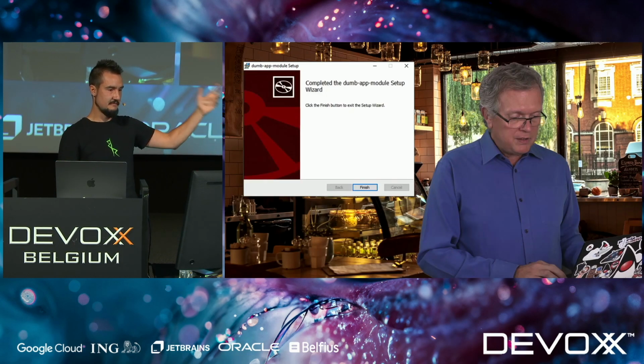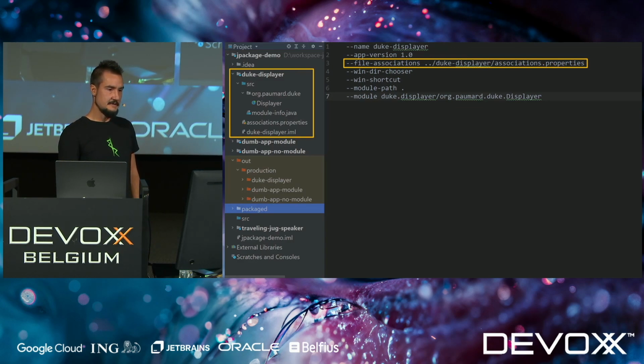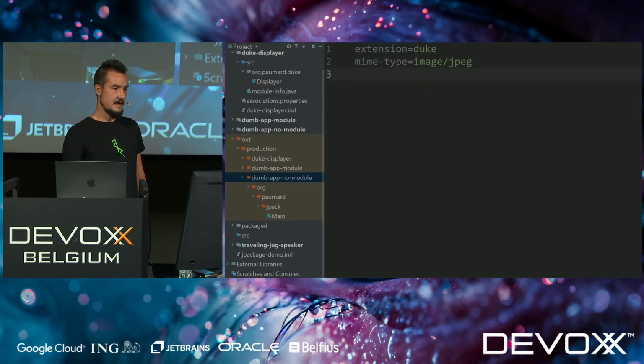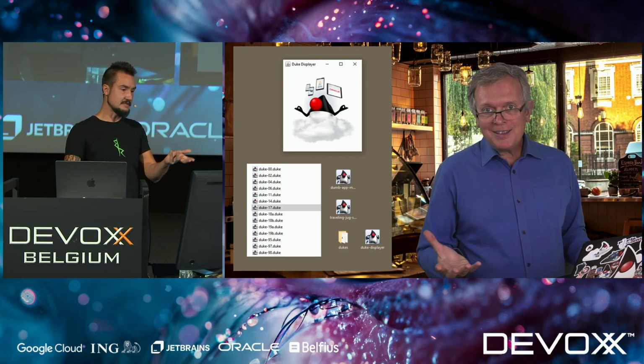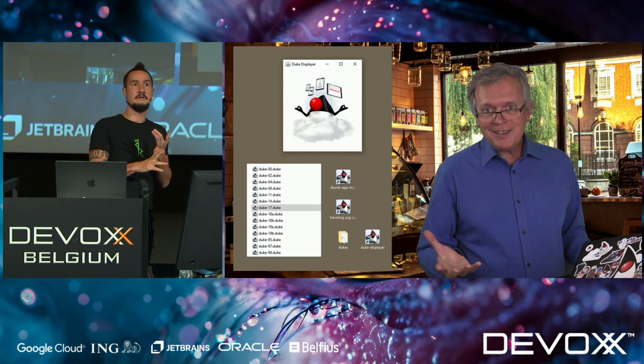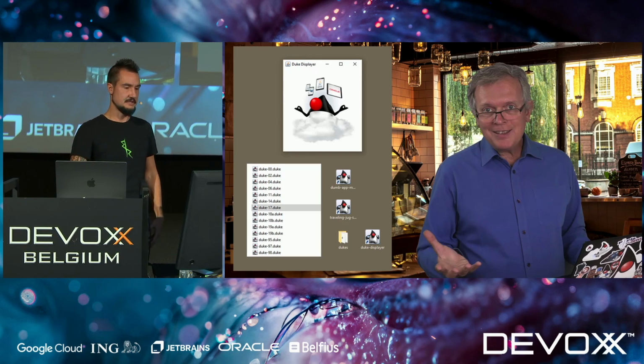José is super happy about this, very enthusiastic. Let's install all of that. But you can do so much more. This one, for example, is a little bit of a file viewer, a displayer, it displays images. And it mentions here that I have some association properties that I want to look at. If the file extension is .duke, and the MIME type is JPEG, then this informs the operating system to use this application as the default launcher. And then you get your own application that has a native installer, native to the operating system you're building for, and integrates in something like file opening, for example, to give you more native applications.